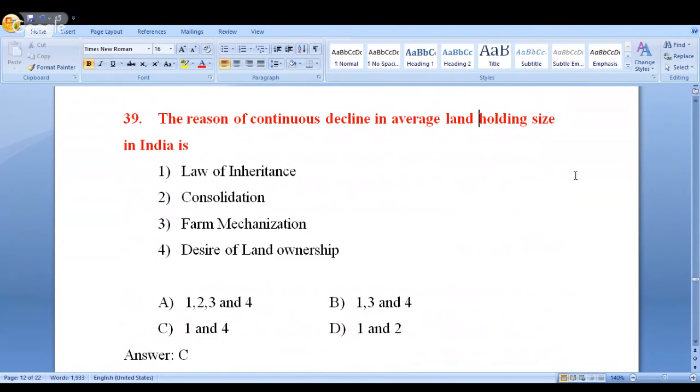What are the reasons? Four options are given, 1, 2, 3, 4, and you are expected to pick from these four. That is the reason why you have been given A, B, C, D. It could be 1, 2, 3, 4, or 1, 3, 4, or 1 and 4, or 1 and 2. And you can also look at the answer, that is C.